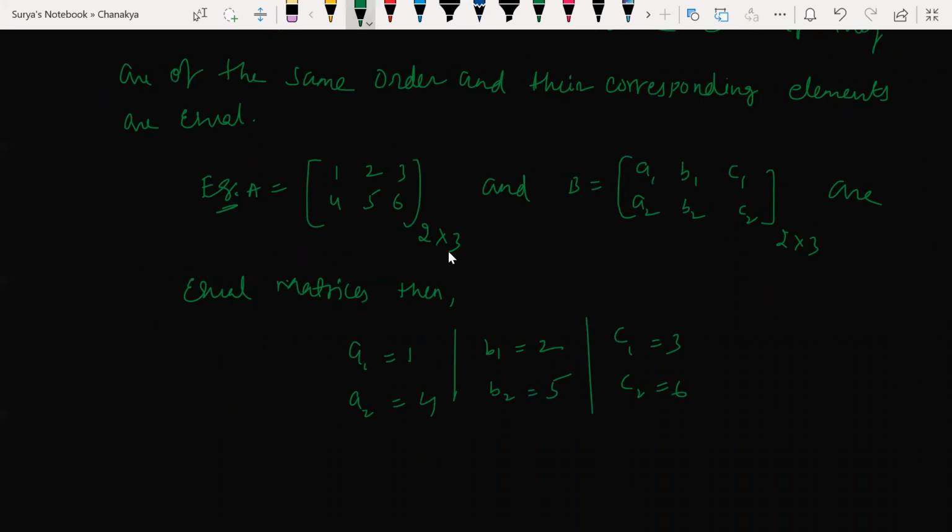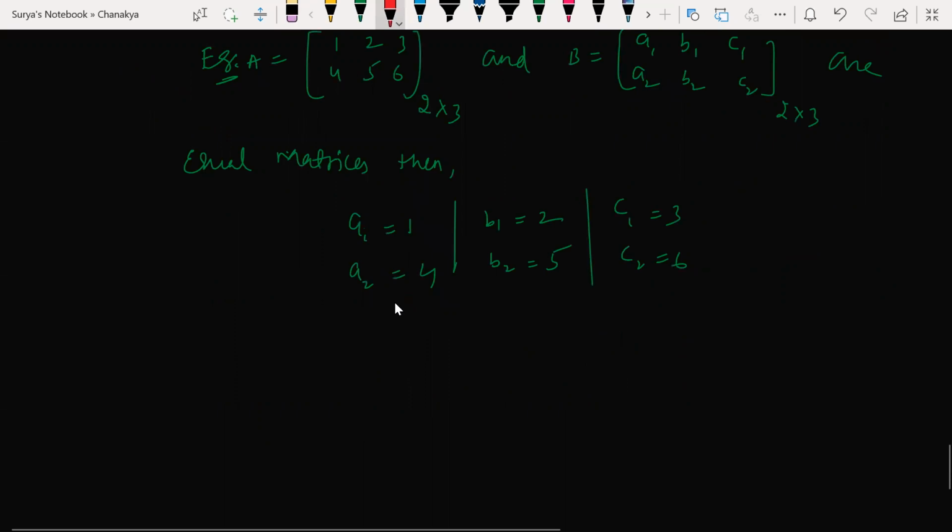Next, let's talk about triangular matrix. What is it? In triangular matrix, very simple beta, you have two types of matrices, which are upper triangular and lower triangular matrices.